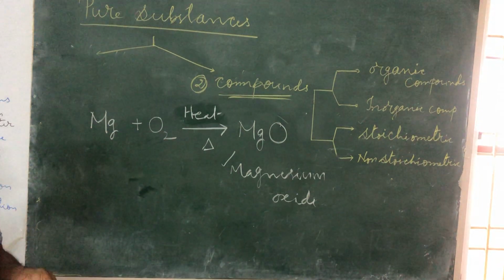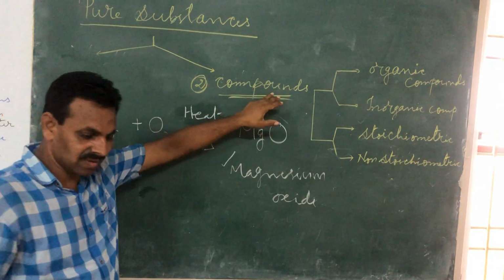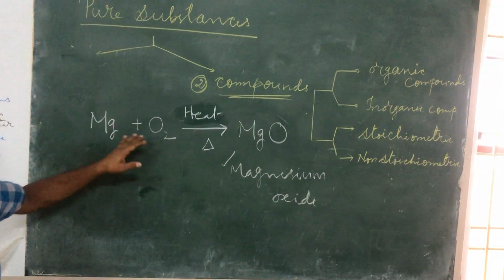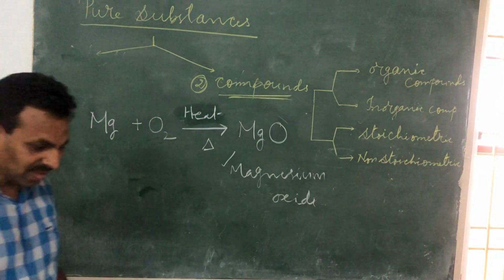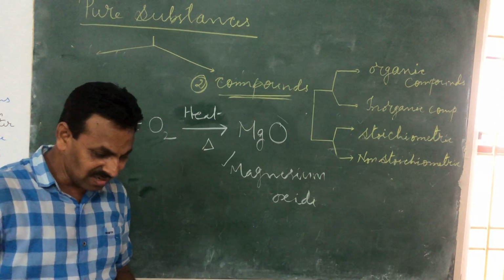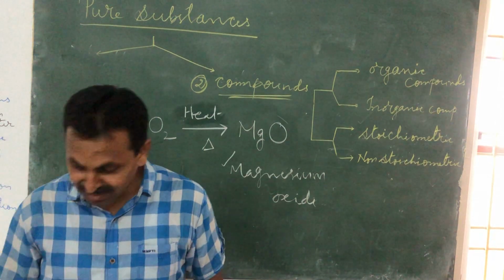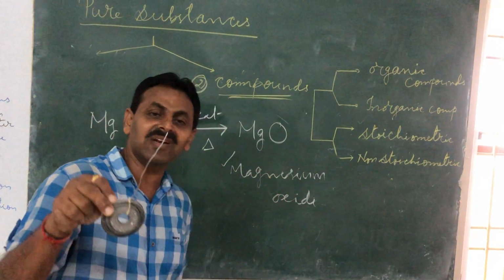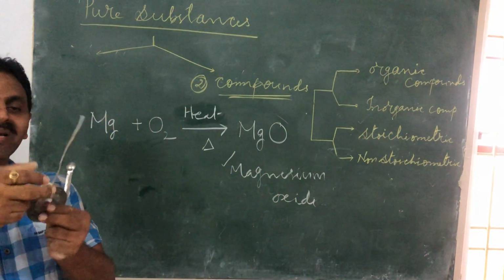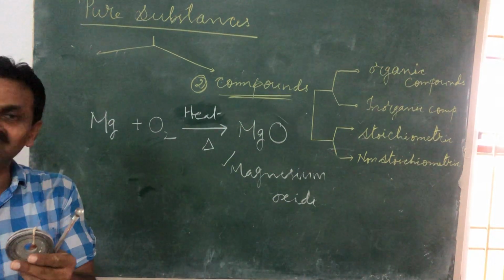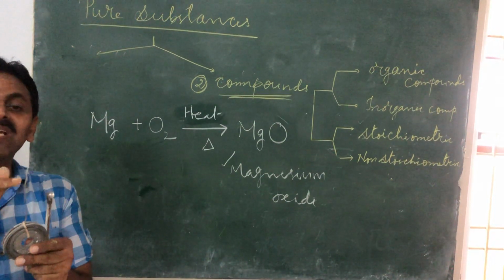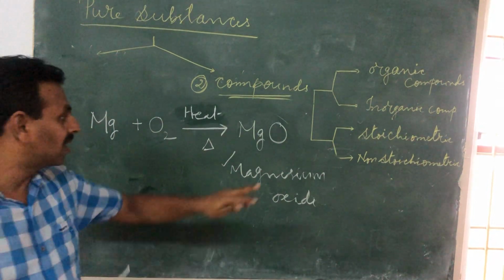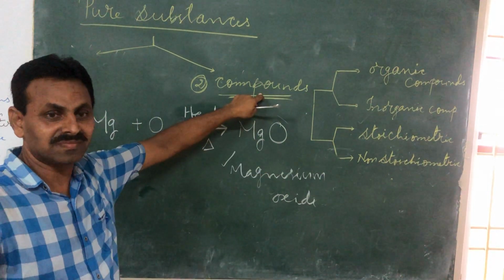So compounds are formed by chemical combination, not physical combination. Now, if I mix oxygen with magnesium physically in the atmosphere, it is already in contact with oxygen, and nothing happened. So that is physical combination. But when chemically combined, then only a compound will be formed.